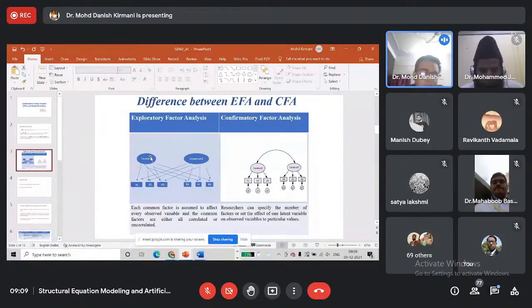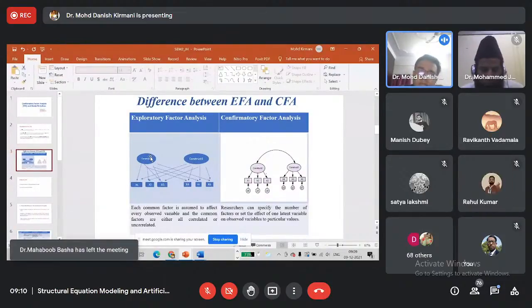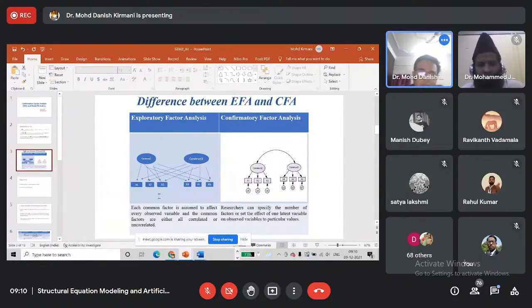After EFA, we get our solution and our factors. These 6 indicators may emerge as only one factor, or as two or 3 factors. So we are not sure before conducting EFA. But in confirmatory factor analysis, we assign indicators to the latent factors.